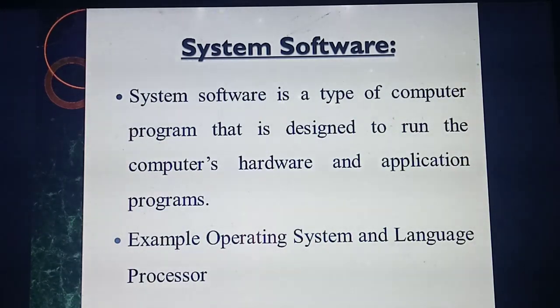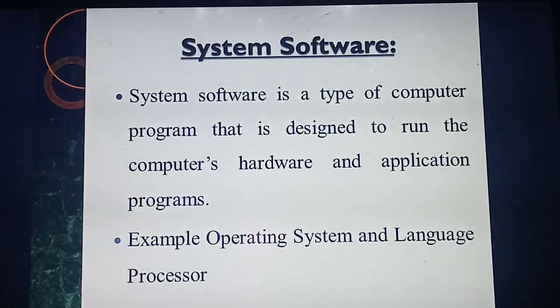Understood? Application software means each and every app, and each app is a separate software. But system software altogether will help to run all the application programs.